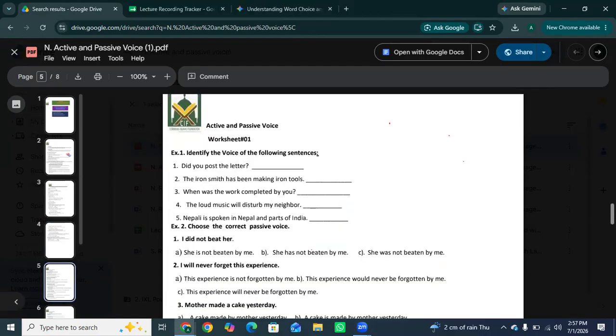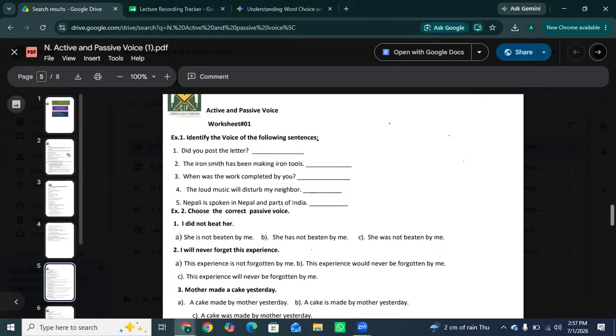Here we have some worksheet. Identify the voices of the following sentences. Did you post the letter? This is active voice. The ironsmith has been making iron tools. Yes, it is an active voice. Why? Because the subject is the ironsmith. He is directly doing the action of making tools.